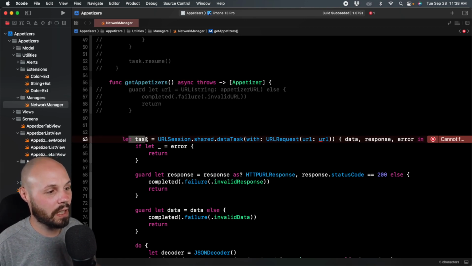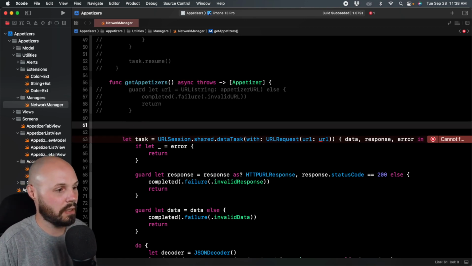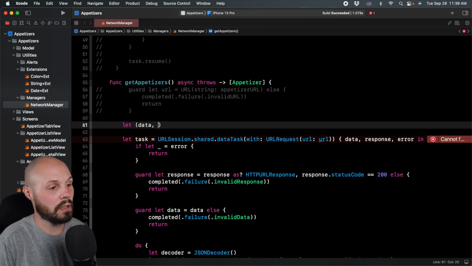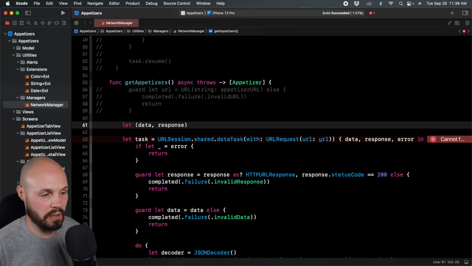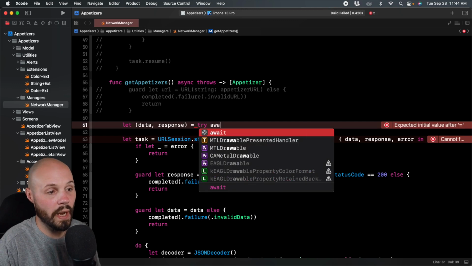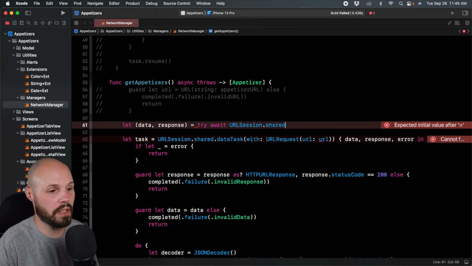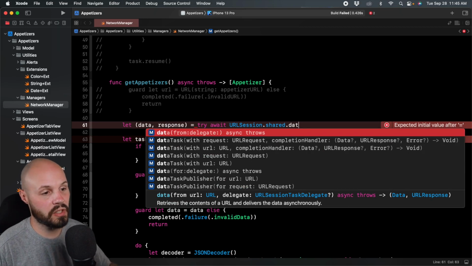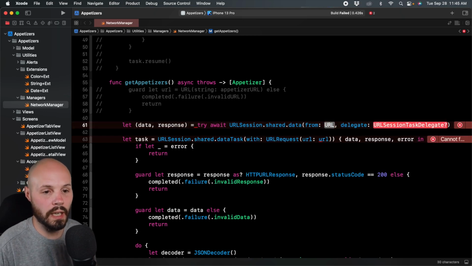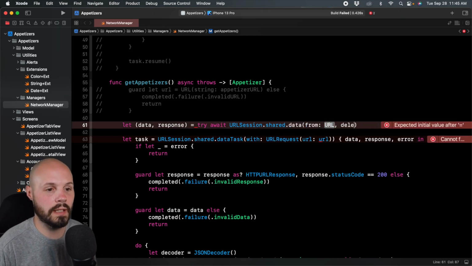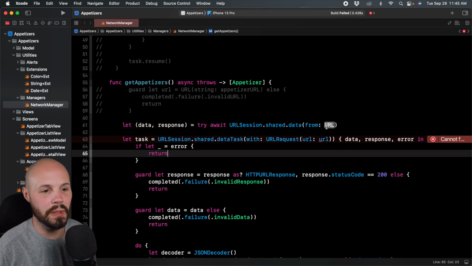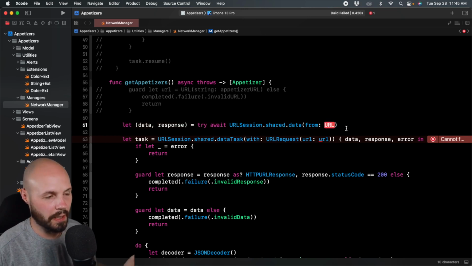So we don't have to do a task here. What we do is let, and we do a tuple of data, comma, response, and I'll show you how I know this in a second. Try, await, these are the two keywords you need, and now we do the URLSession.shared.data(from:). Now this is the new one. You can see it's marked async and it throws. That's the key thing. So this data(from:) is what we want. Now delegate, we don't need that. That can go away. Now we do need the URL, and that's not an optional, right?